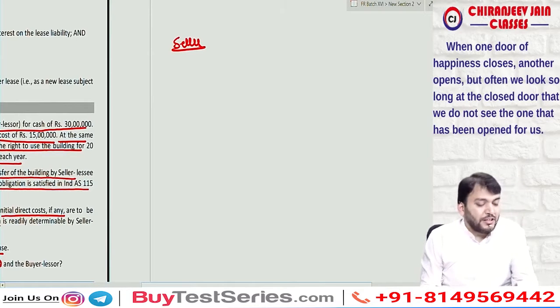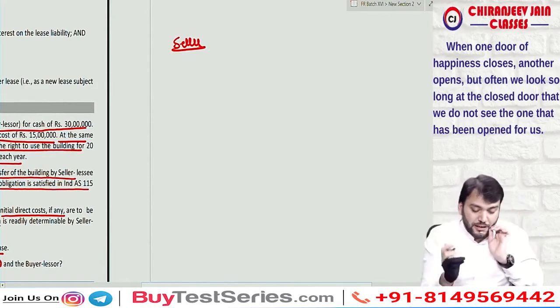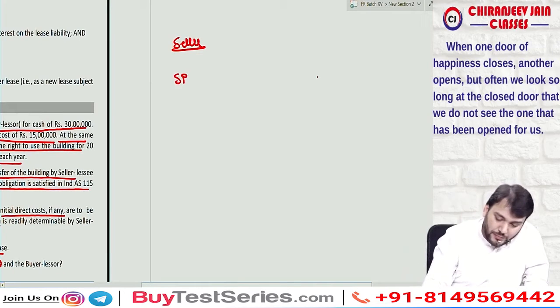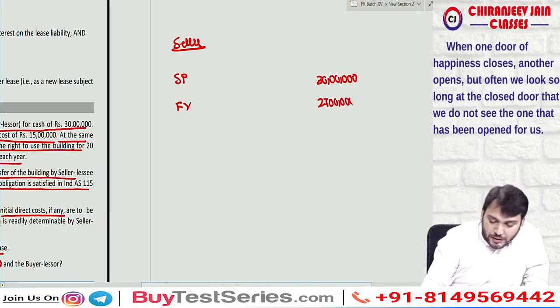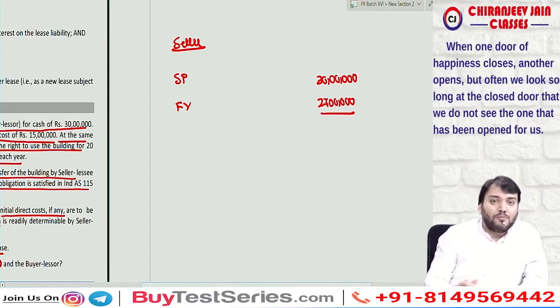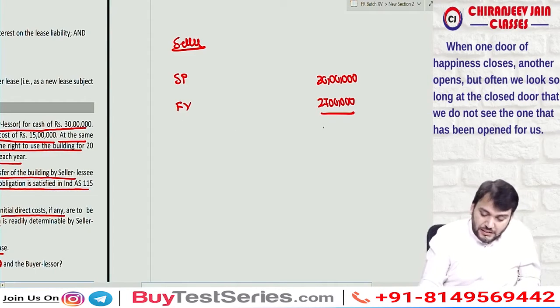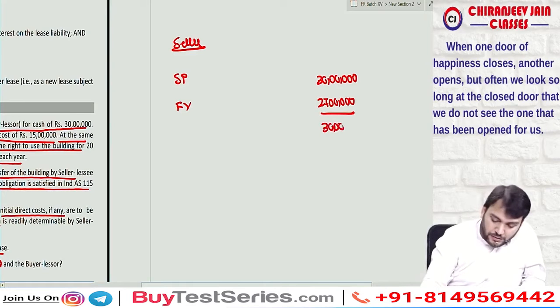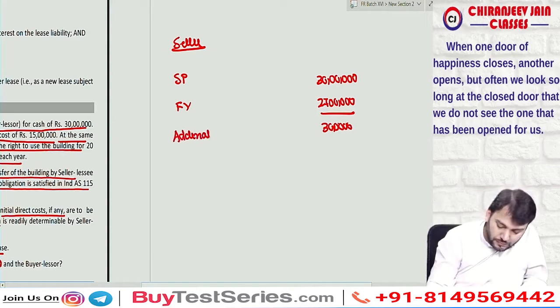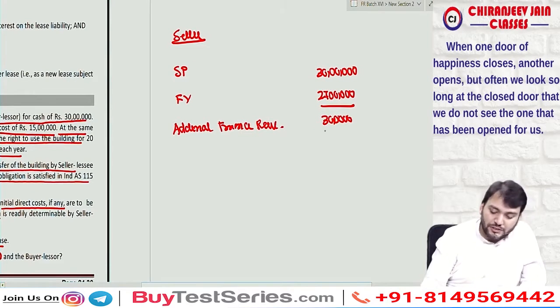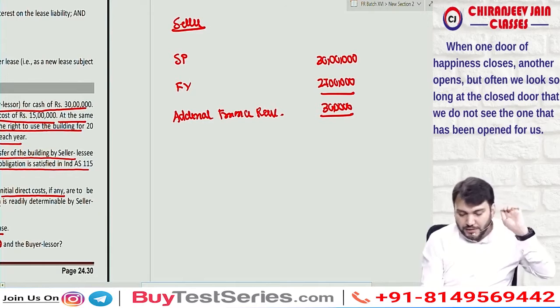So we are here to first understand what we'll do in the books of seller. Now, what is the sale price? 30 lakh. And what is the fair value of the asset? That is 27 lakh. So can I say the transaction is at off market terms? It is not at market terms, off market terms. Therefore, this difference will be considered as additional finance received from buyer. Understood? 3 lakh.